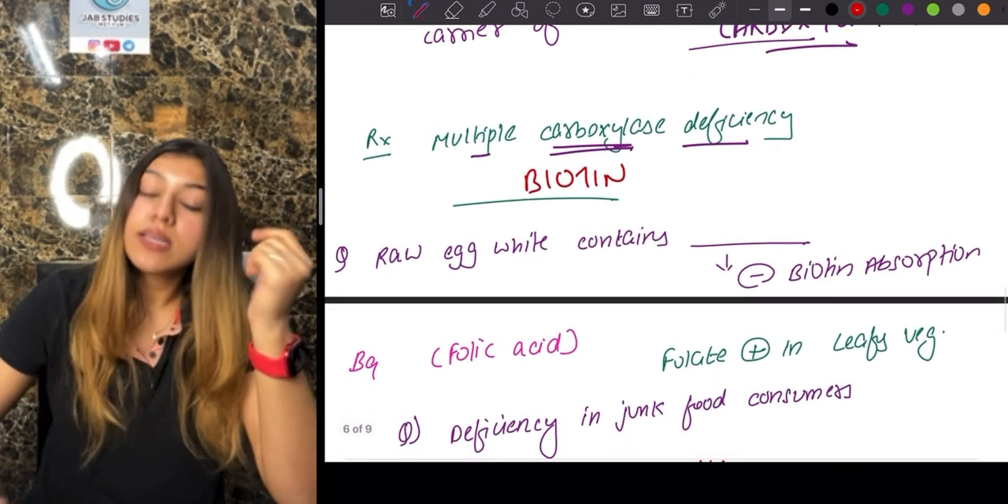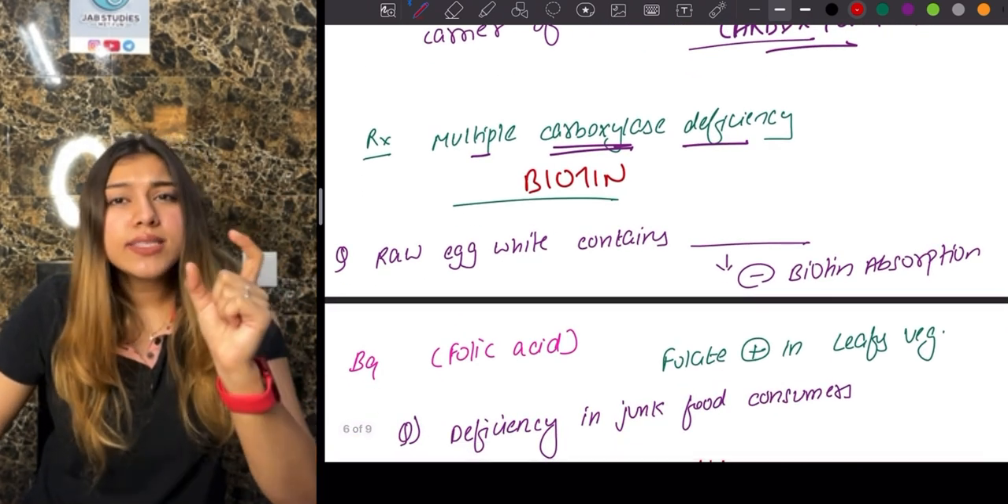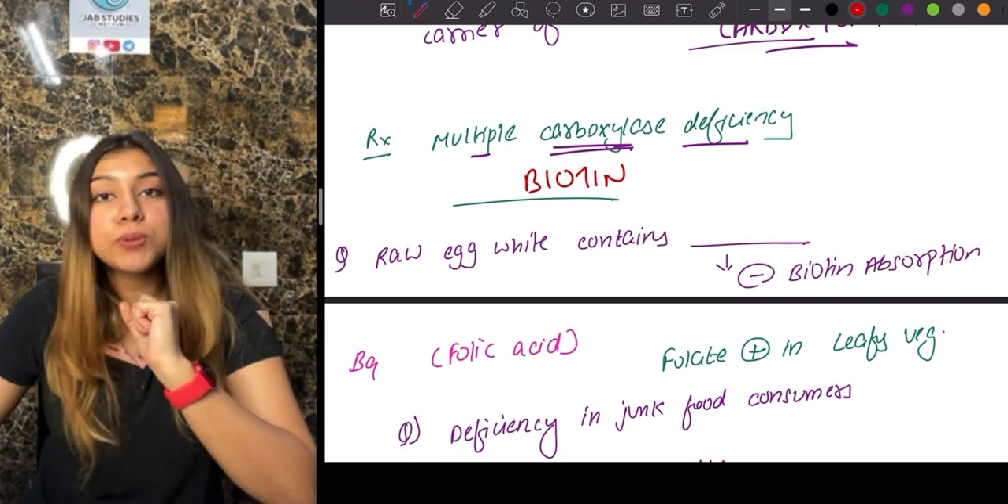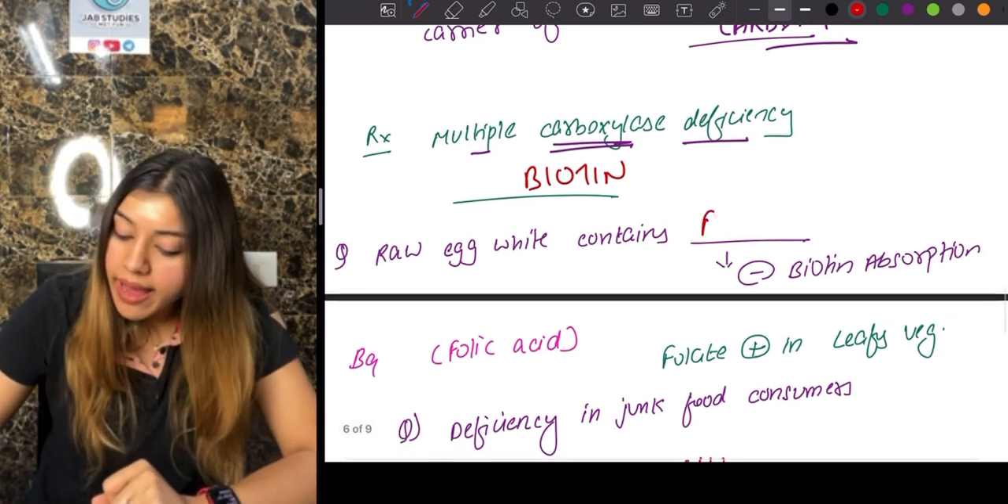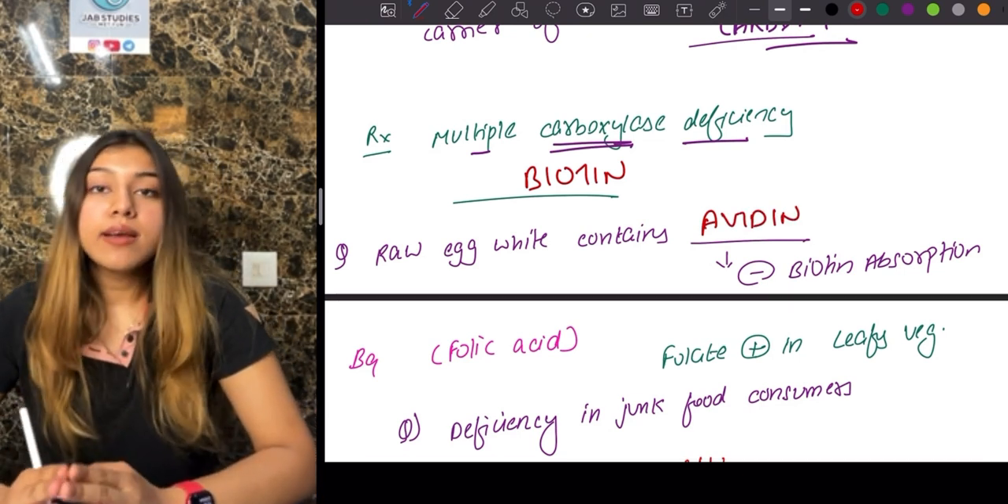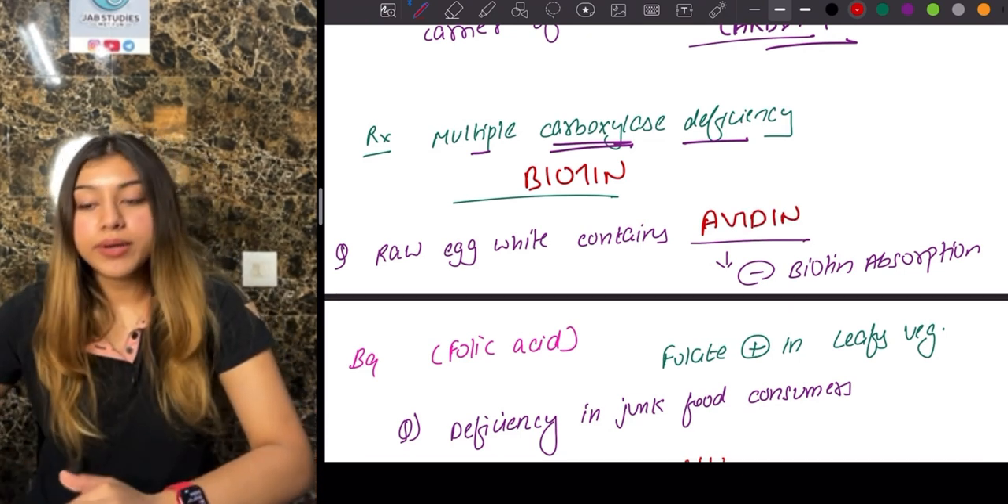Okay. Next, another PYQ, guys, that what is that one thing that is present in raw egg that decreases the absorption of my B7, guys? That is your avidin. Avidin is present in raw egg whites, which will basically decrease our biotin absorption.